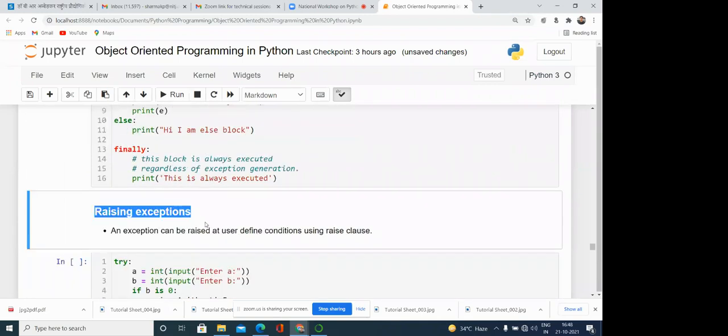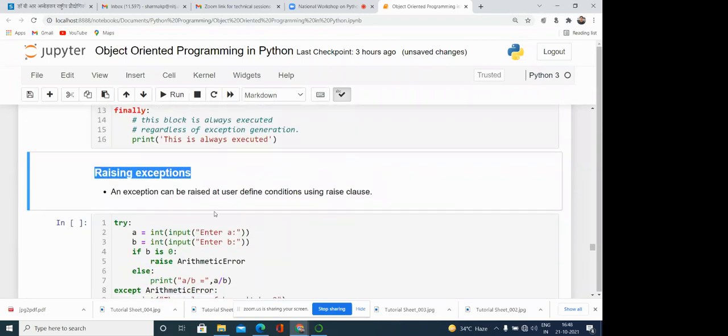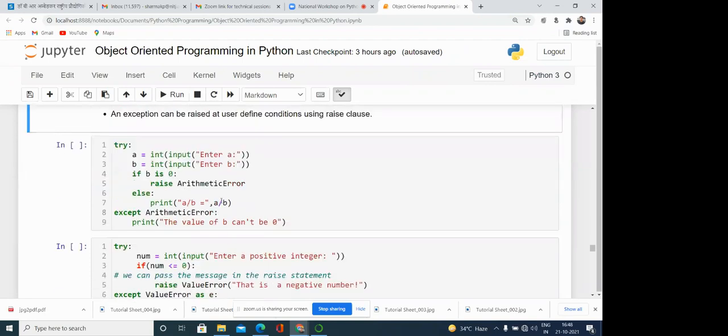But there is a facility that on a certain condition we can ourselves generate the exception. That can be done using the raise statement. You can understand this with the help of an example. Try a, b. If b is 0, suppose, then what we can do? We have not used anything like a divided by 0 over here. So the PVM is not generating an exception, because it is not understanding that a divide by 0 is there, since we have not used that particular statement.